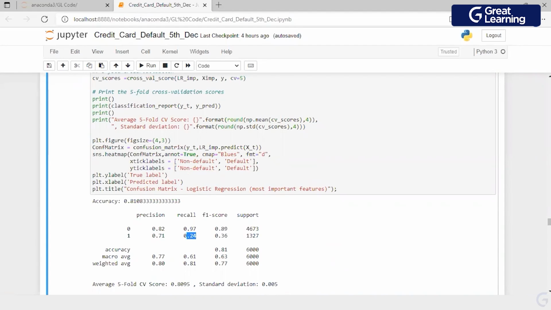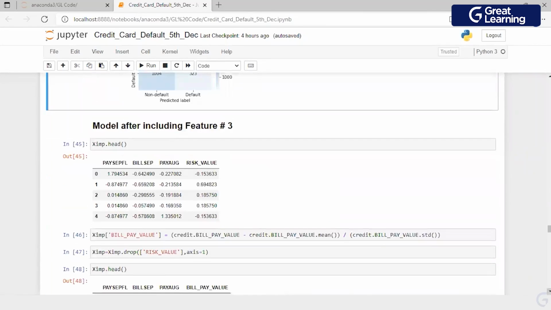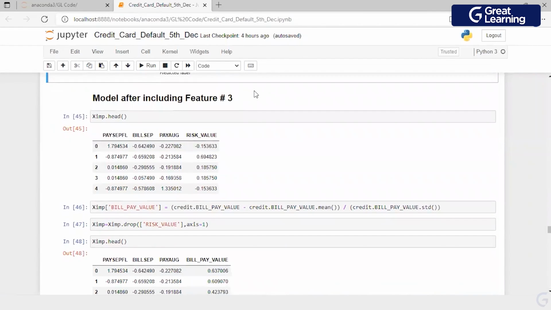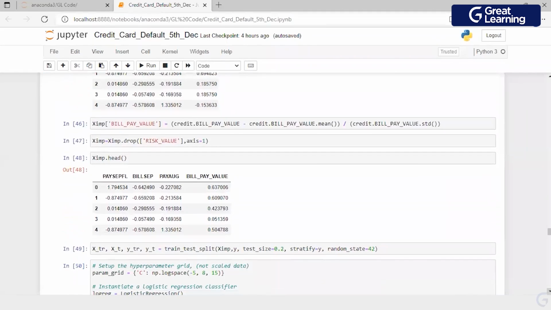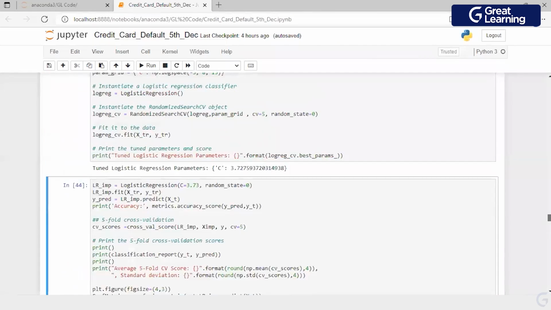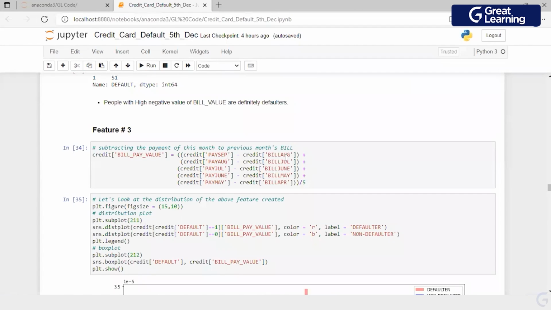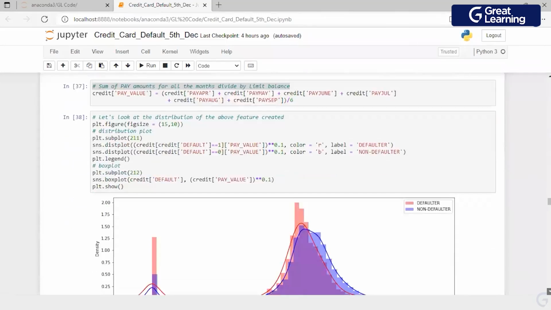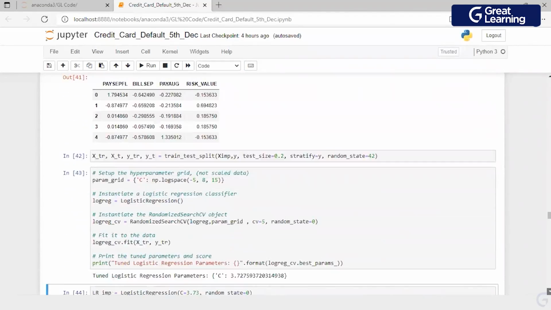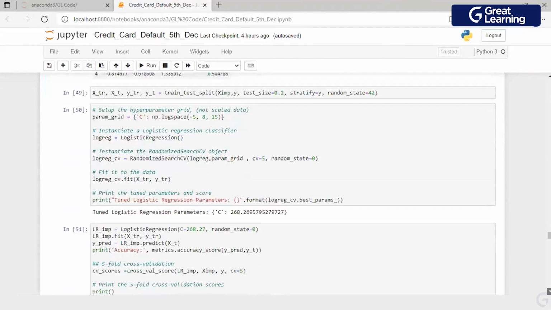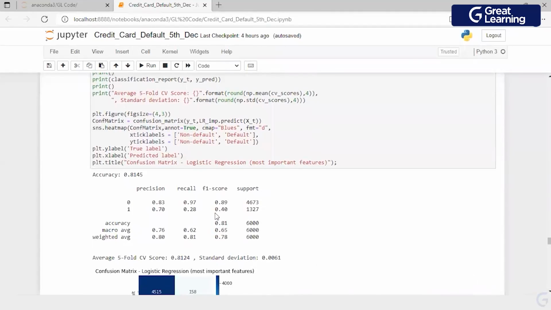Okay. Then what I did was I added a third feature. Logically, you should add the second feature, then the third and the fourth. From the session perspective, I directly added the third feature. What was the third feature? Which was created by subtracting the previous month bill, right? When I added the third feature in the model and created the model, what do I see?